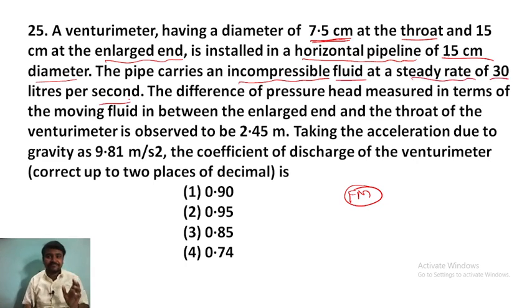This is the Q they have given, the discharge. Difference of pressure head measured in terms of the moving fluid between the enlarged end and the throat of the venturimeter is observed as 2.45 meter. This is the difference between the heads, 2.45 meter. Taking the acceleration due to gravity as 9.81 meter per second square, the coefficient of discharge of the venturimeter is? Correct up to 2 decimal places.